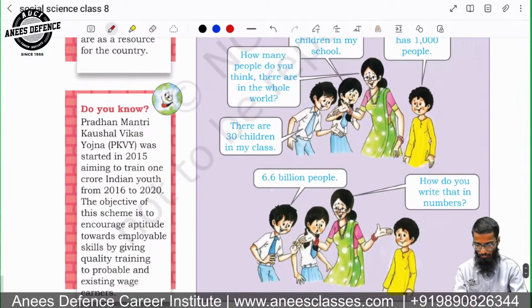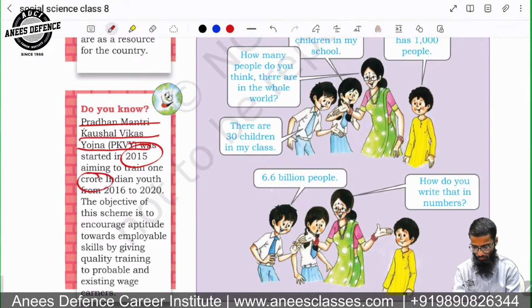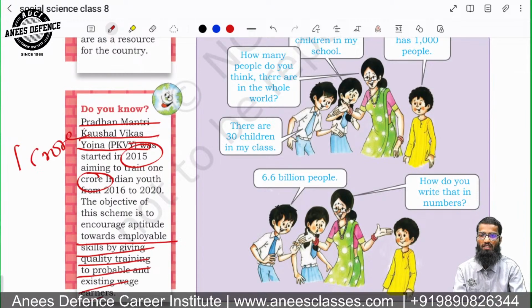Pradhan Mantri Kaushal Vikas Yojana was started in 2015 to train 1 crore Indians from 2016 to 2020. The objective of the scheme is to encourage aptitude towards employable skills. Okay, so that was Pradhan Mantri Kaushal Vikas Yojana.